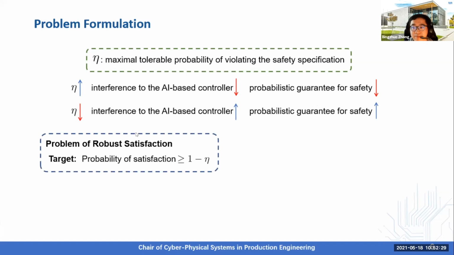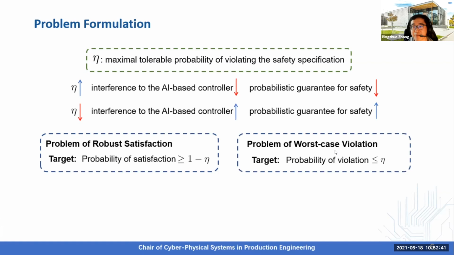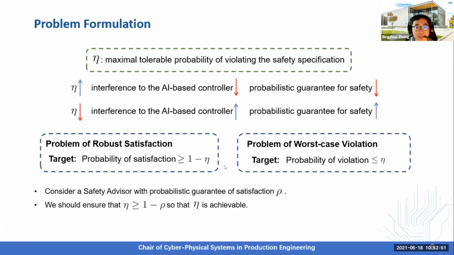As for the problem of robust satisfaction, our target is to make sure that 1 minus eta is the lower bound of the probability of satisfaction. And accordingly, as for the problem of worst case violation, our target is to make eta the upper bound of the probability of violation. Note that here we cannot select an arbitrary eta, and we want to achieve that. It has some limitation for the selection.